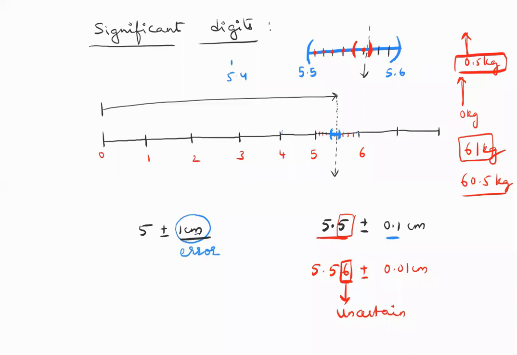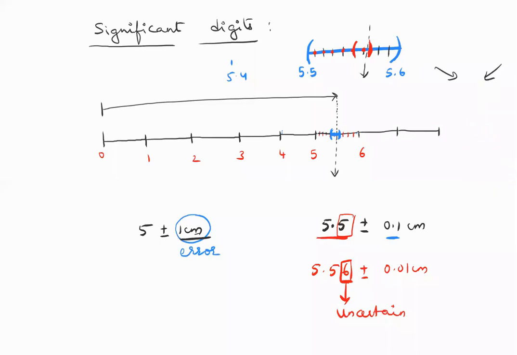But if there is human error, if there is parallax error, you did not look at it from here, you're looking at it like this, then that has to be avoided from your end. There is no instrument correction. So there is human error, there is instrument error. Instrument error will be valid for all measurements. Human error depends. Maybe you looked at it from the left side, whereas your friend looked at it from the right side, whereas I am looking at it from the top. So human error is a very individual trait. Each person is giving me a new error. But instrument error is a fixed error. No matter who makes the measurement, everyone will get the same error value.